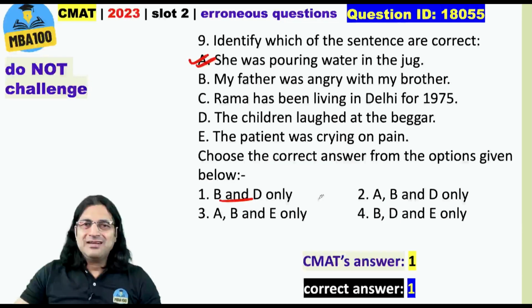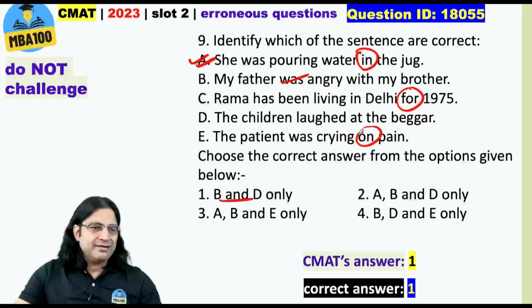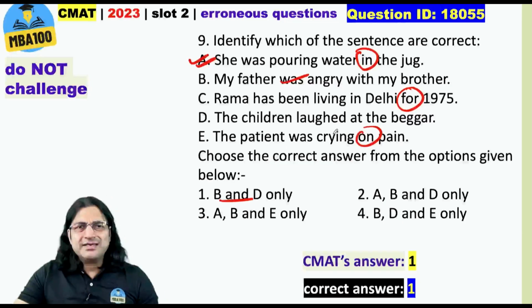Alright, so here the problem is with in. It should be into. This is absolutely alright. Rama has been living in Delhi since 1975, I am sure you know, right? And the patient was crying in pain. Okay. So, here the answer is absolutely alright.